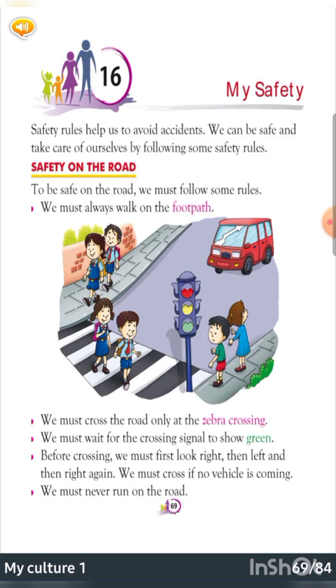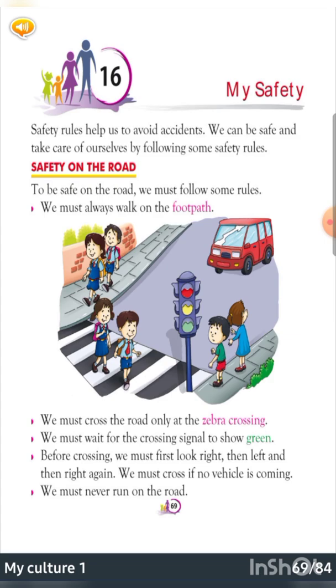To be safe on the road, we must follow some rules. We must always walk on the footpath. Footpaths are the strips along the roads, on both sides of the roads, right? So we must walk on the footpath only to avoid vehicles. Next, we must cross the road only at the zebra crossing.